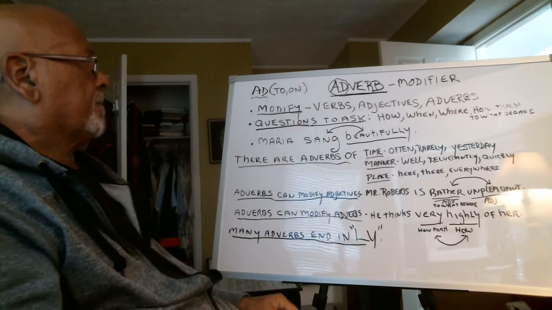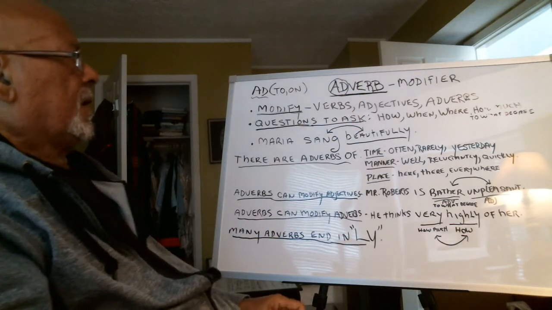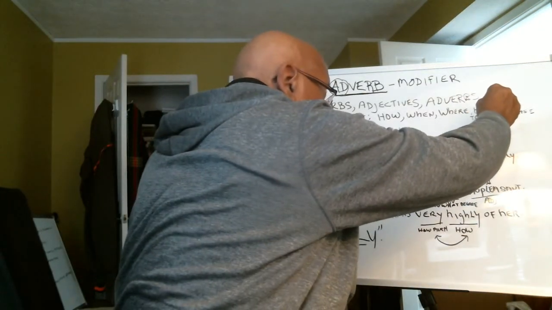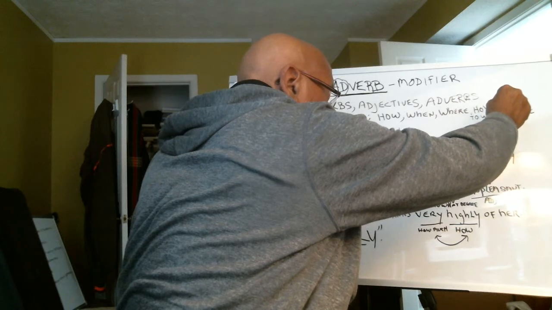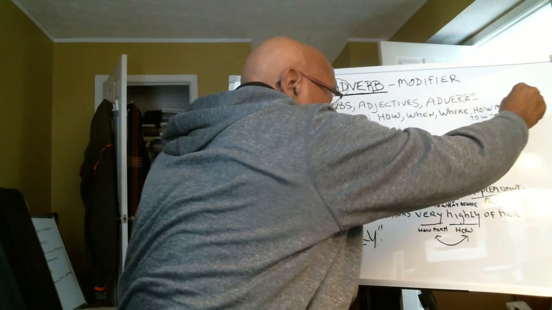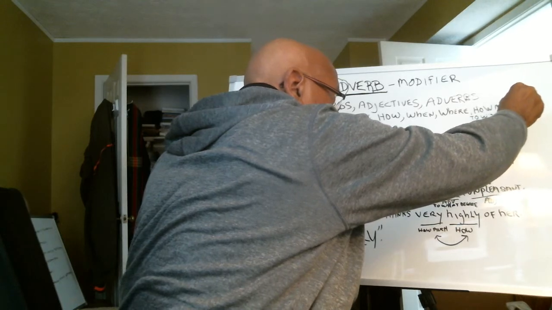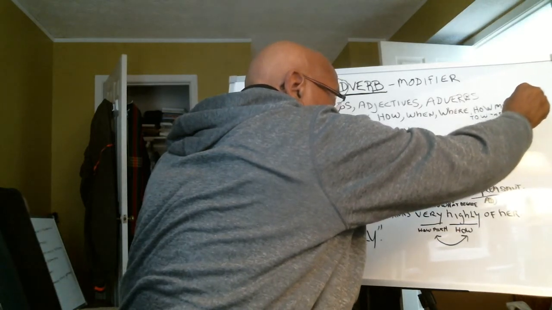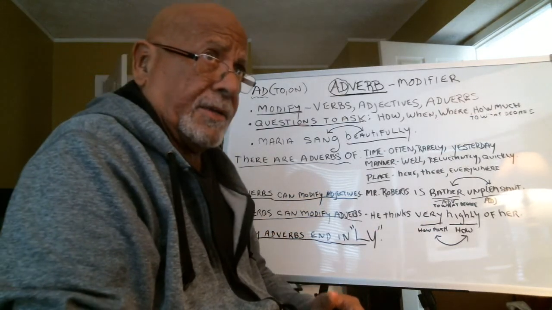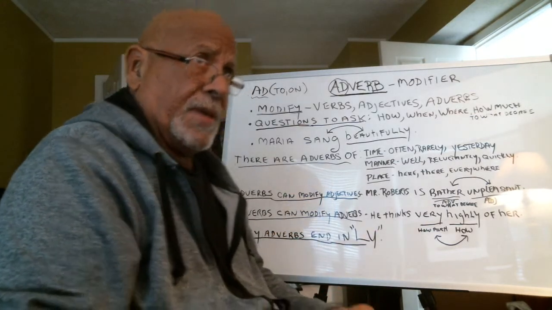Okay? So when we look, I just have to highlight some stuff here so you can see better. Okay, so when we were looking for an adjective, we ask questions.